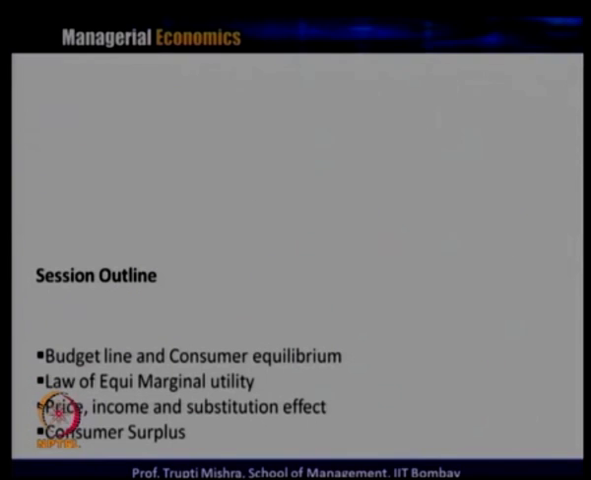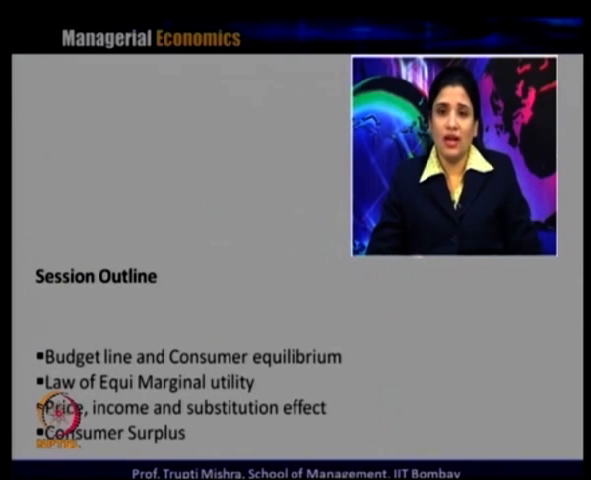So, in today's class we will carry our discussion on the budget line, and how consumer income limits consumer preferences. Then we talk about consumer equilibrium, keeping the budget line constant. Then we will introduce the law of equimarginal utility. Then we will discuss the price, income and substitution effects, and finally our discussion will be on consumer surplus.